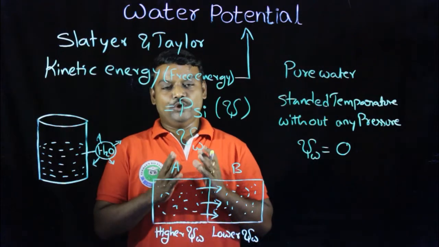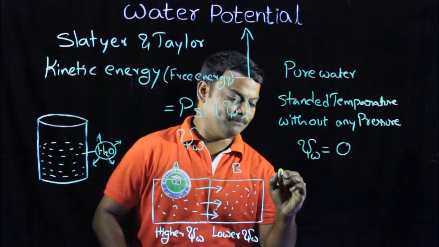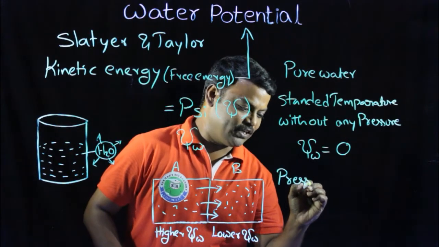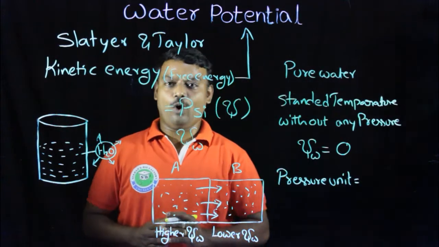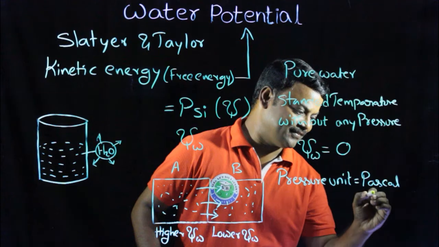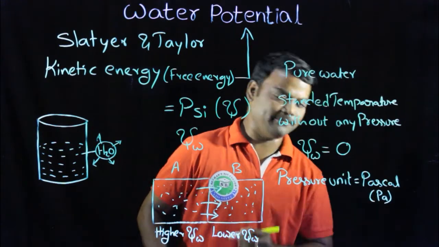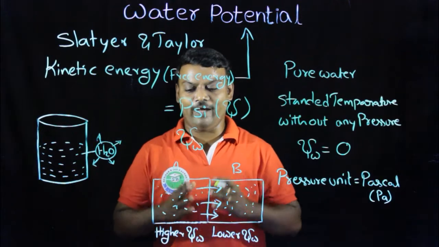The units for water potential are expressed in pressure units. The pressure unit for water potential is pascals, denoted with Pa.